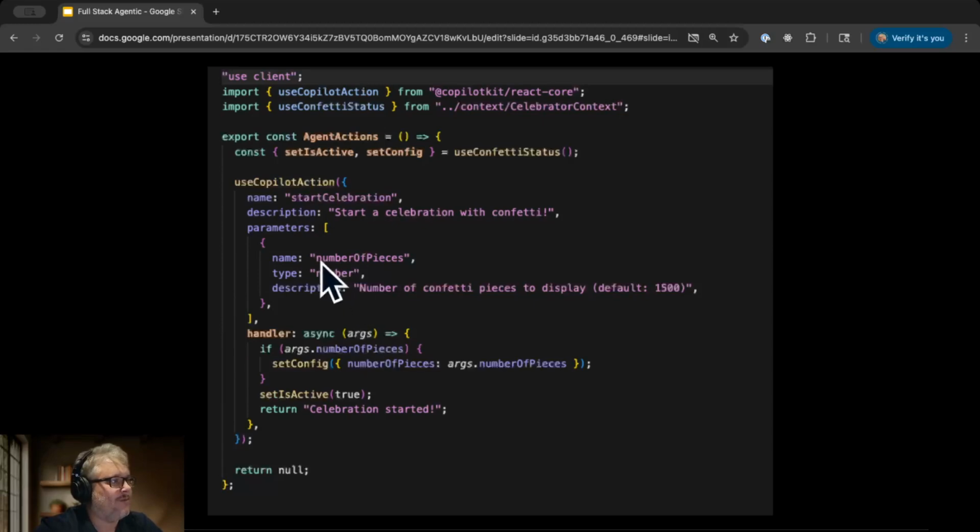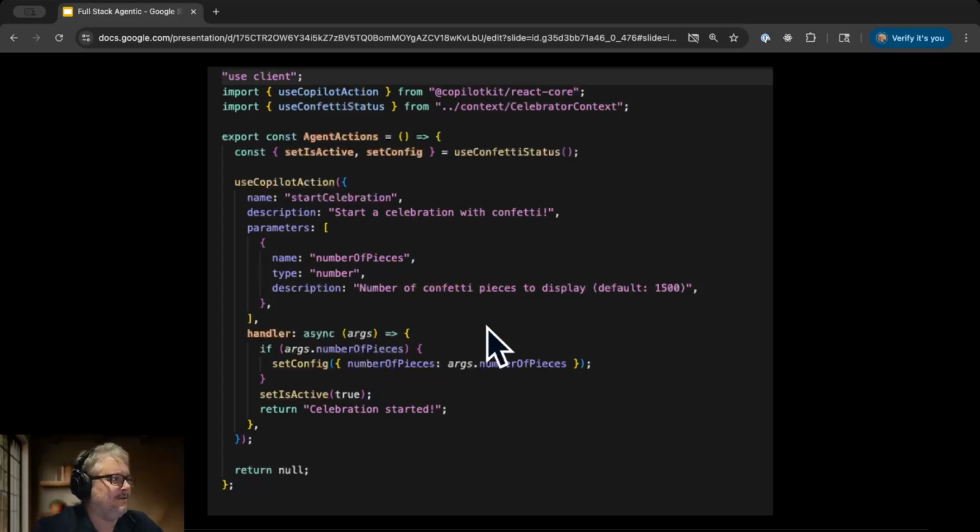So the parameters that we're asking for is the number of pieces. We let it know that it's a number. We describe it. And so when Copilot calls our action, it will pass the number of pieces into args, which we can then use to set the number of pieces. And so when we activate the confetti, it will use those number of pieces.